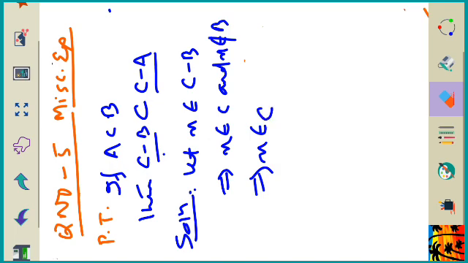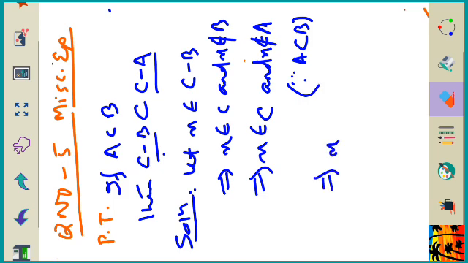So let me do it. X belongs to C, and if X doesn't belong to B, I can write X also doesn't belong to A. Since, within bracket you write here, since A is a subset of B. Okay, so that implies X belongs to C and X doesn't belong to A. I can write C minus A. Now look at this. I have started from this statement and ended at this statement.